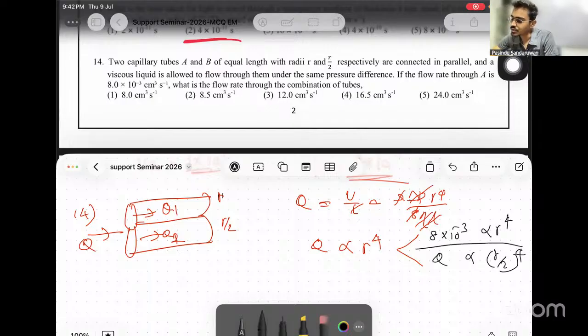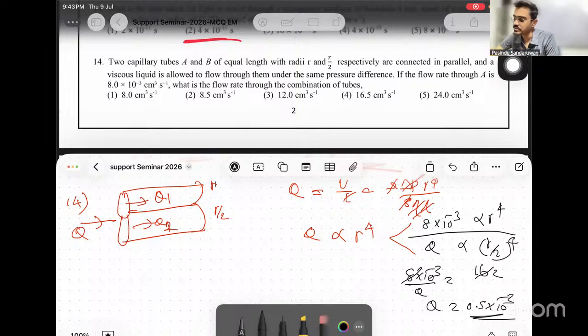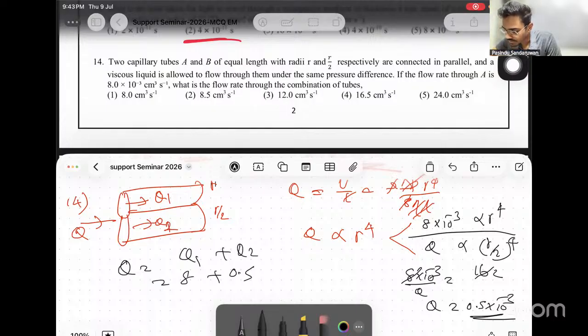Divide these two, then 8 times 10 to the power minus 3 over Q equals, R to the power 4 cancels, and this comes as 16. This comes as 0.5 times 10 to the power minus 3. Q is 0.5 times 10 to the power minus 3. Now, we know total Q is Q1 plus Q2. Q1 was 8, Q2 is 0.5, then the total is 8.5. Total is 8.5, it's option 2.